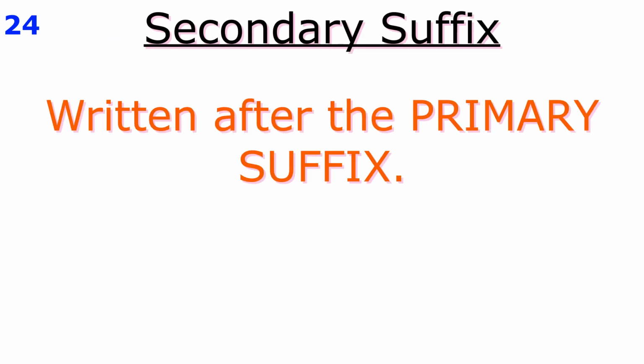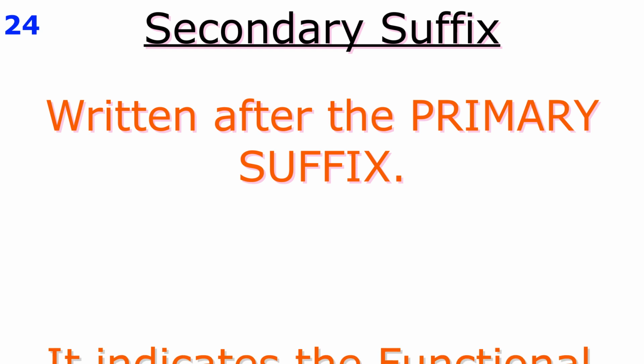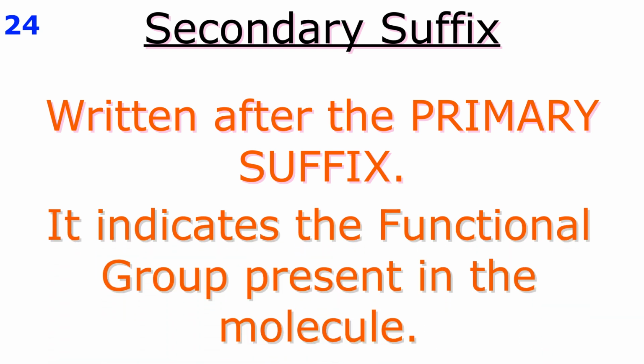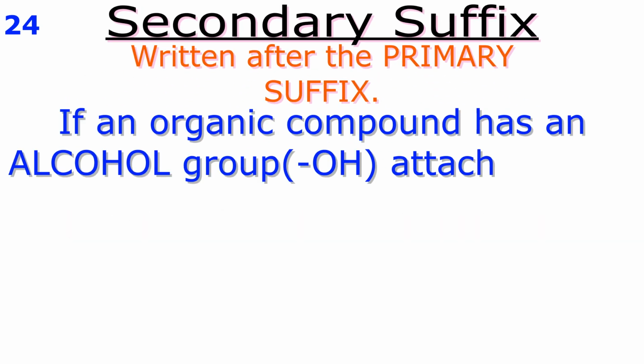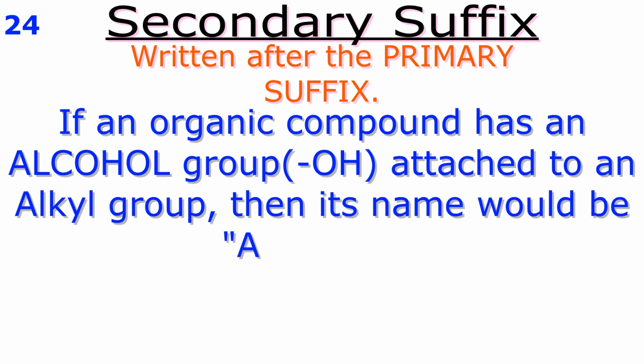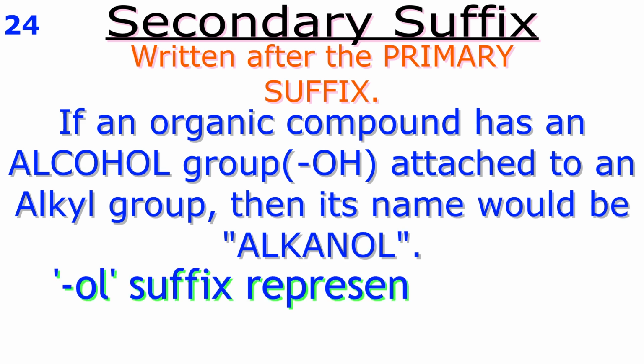Now, secondary suffix. It is written after the preceding primary suffix and it indicates the functional group present in the molecule. For instance, if a compound has an alkane and alcohol group attached to it, the naming will be alkanol, OL being the suffix for alcohol.